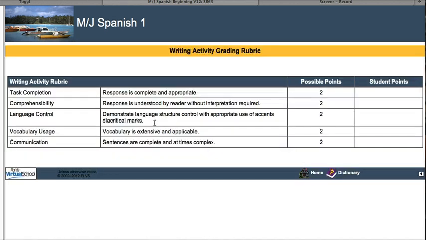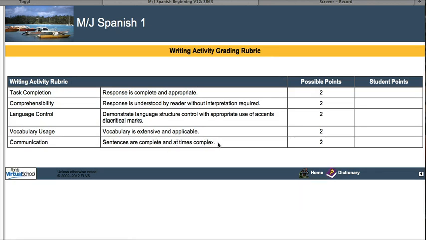Notice you can use the grading rubric. You need to complete it appropriately. I need to understand it without trying to figure out what the vocabulary you used or make sure your punctuation, grammar, and all that is right. You're going to demonstrate language control, meaning that you have accents, you use punctuation, you use the right form of the verb ser, you use a good variety of vocabulary so that it makes sense. Please don't just use the same 2 words in all 3 of your sentences or 1 word in all 3 of your sentences. And then you want your sentences to be complete.